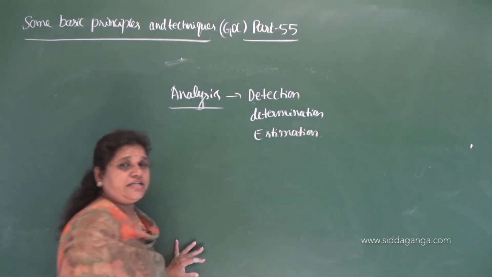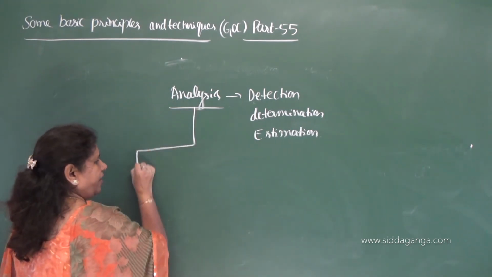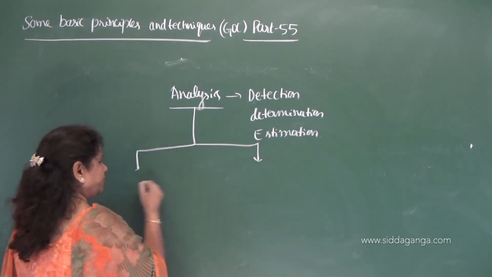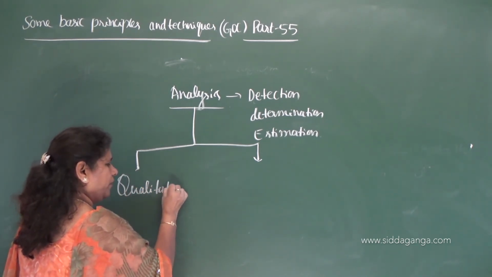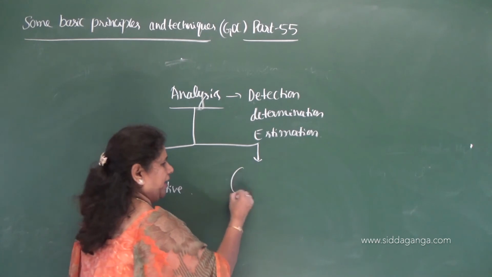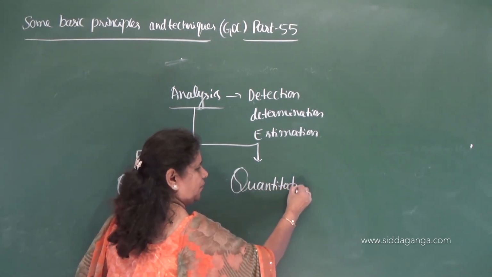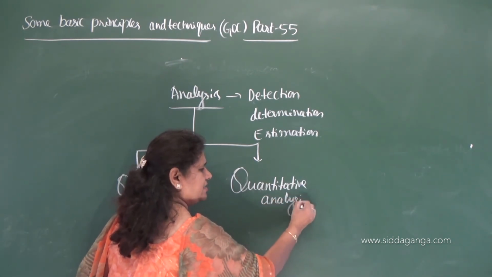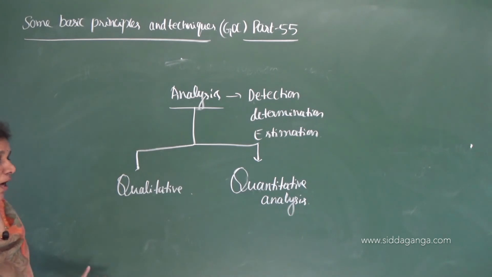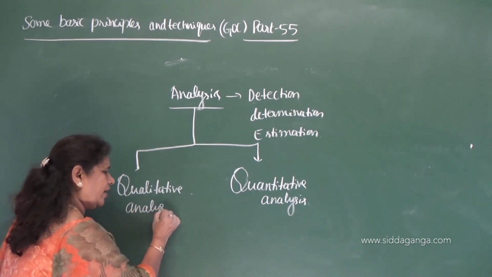It involves detection, determination and estimation, and analysis is of 2 types. What are those? Qualitative analysis and quantitative analysis. Analysis is of 2 types: qualitative analysis and quantitative analysis.